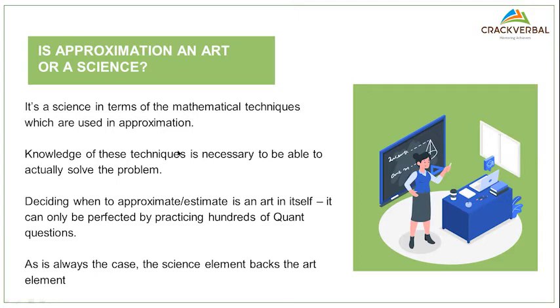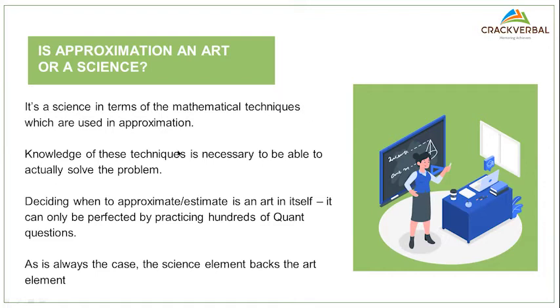It'll take months sometimes. Sometimes it happens within weeks. I can't have a single answer which says, okay, you will take this many days to perfect the art. But if you want to achieve a certain level of perfection in the art of approximating, you'll have to know the mathematical techniques. You'll also have to have solved enough questions to understand when to approximate and when not to approximate. That becomes the art. So in my opinion, the art is backed by the science element here. And the art cannot survive without the science.